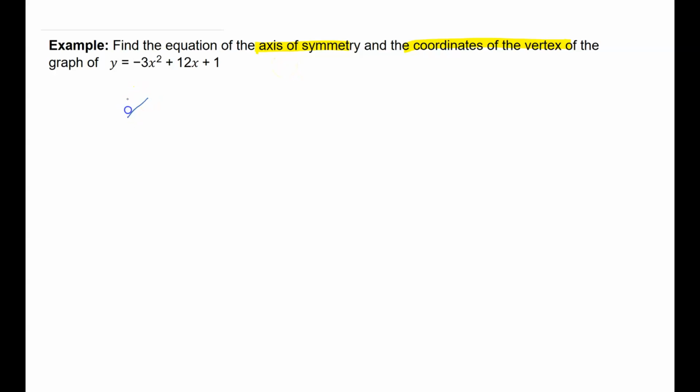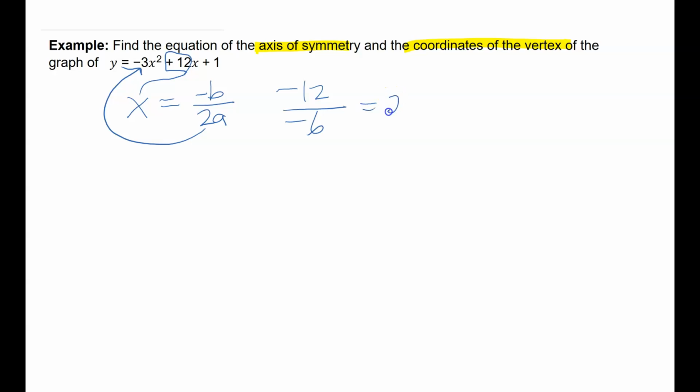So the axis of symmetry, the value of x is equal to the opposite of b over 2a. So the opposite of b, well, here's my b value. The opposite of 12 is -12. 2 times the value of a, 2 times -3 is -6. So -12 divided by -6 is 2. So here's what I know. I know my axis of symmetry is going to happen at x = 2.